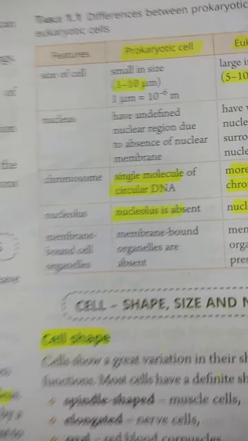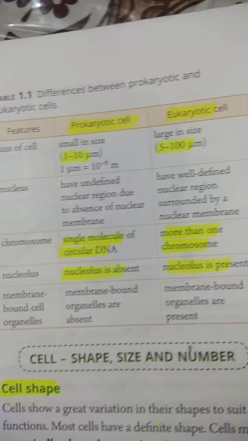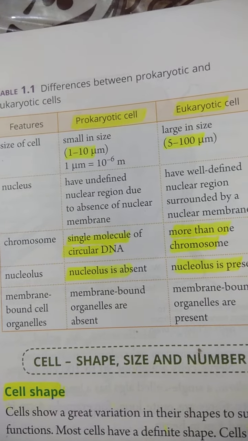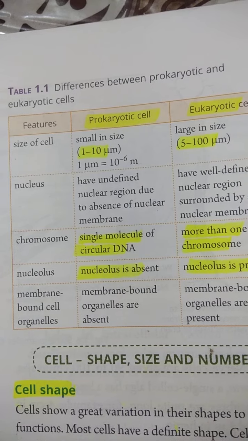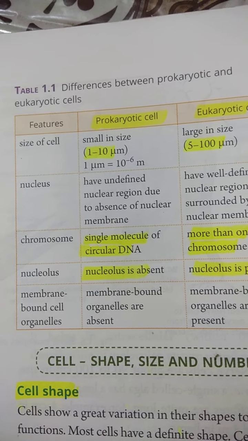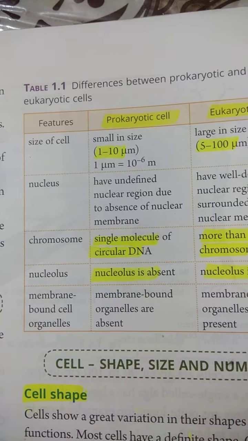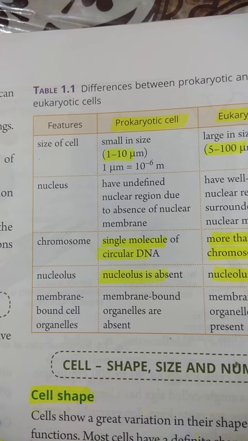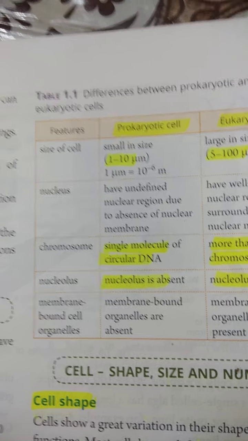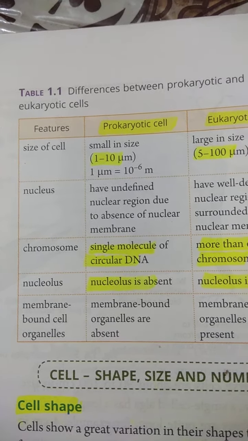Now here we'll just discuss the differences between prokaryotic and eukaryotic cells. The size of cell, if we talk about prokaryotic cells, they are small in size, 1 to 10 micrometer, and eukaryotic cells are 5 to 100 micrometer.